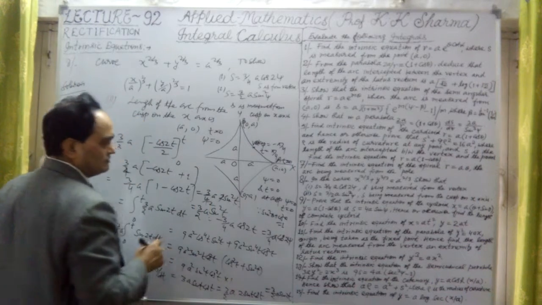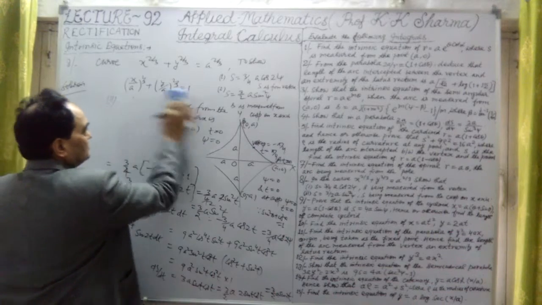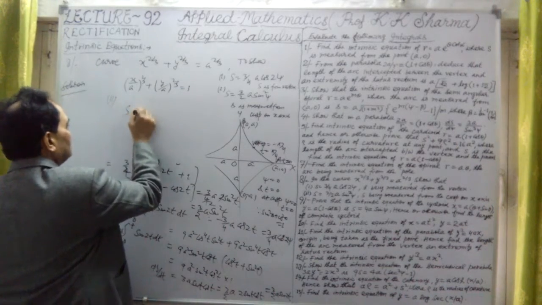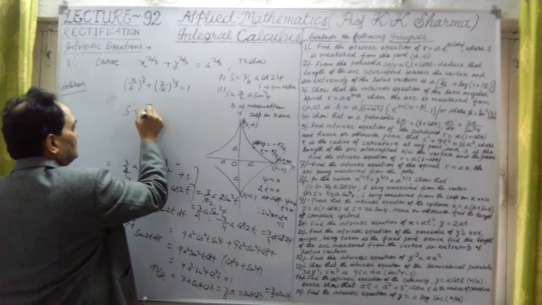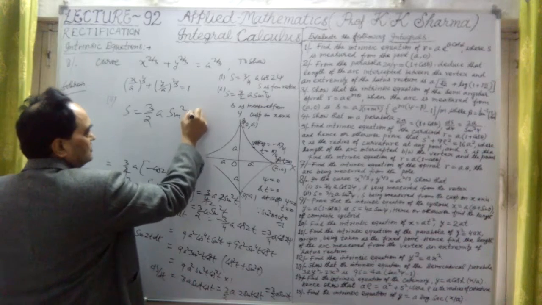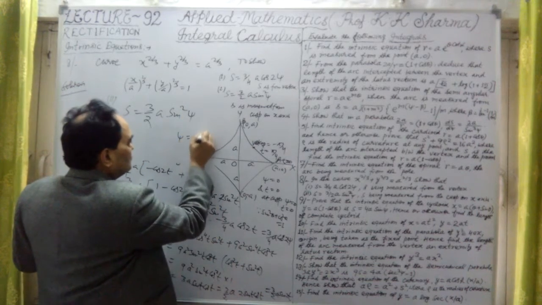But t here is the psi angle, so let me substitute. Therefore s is equal to 3 by 2a into sin square psi. Here psi is equal to minus t.